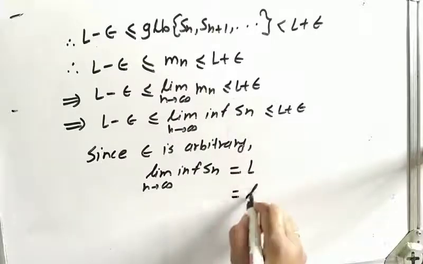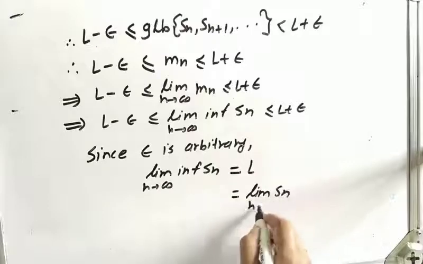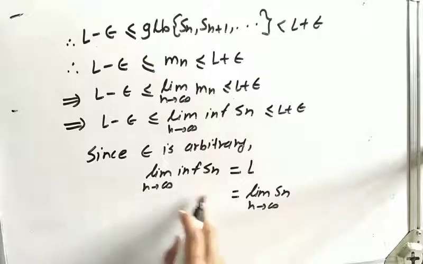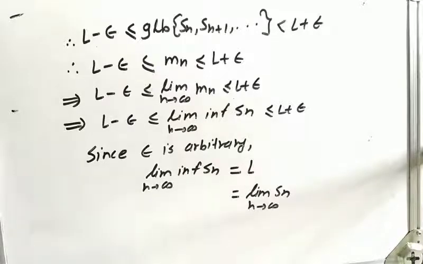What we supposed L is the limit of Sn as n tends to infinity. That is, if the sequence Sn is convergent, then its limit inferior is the same as its limit. That is the proof.